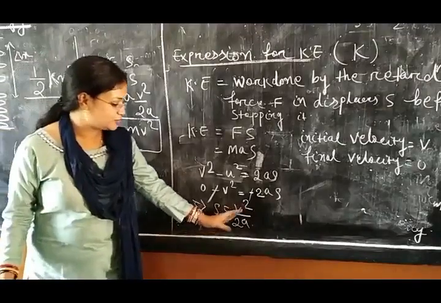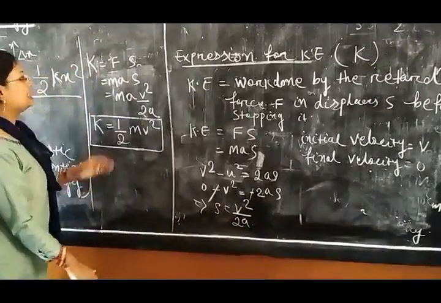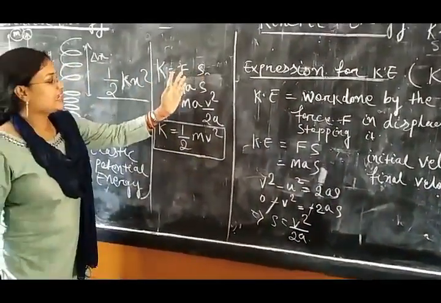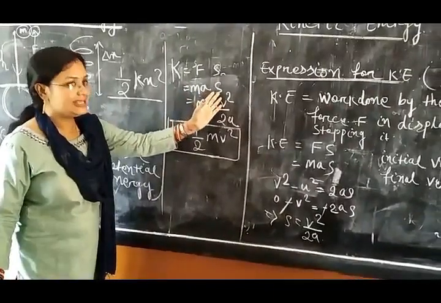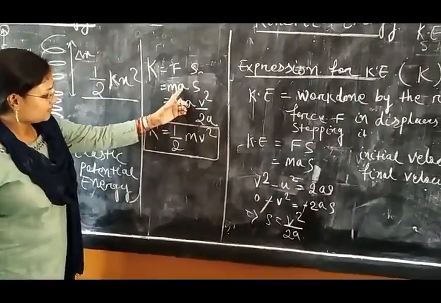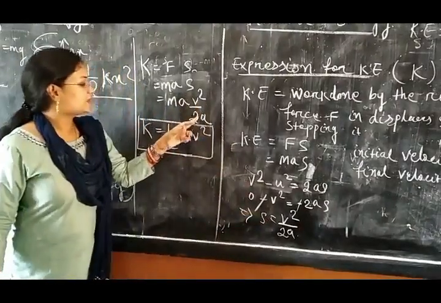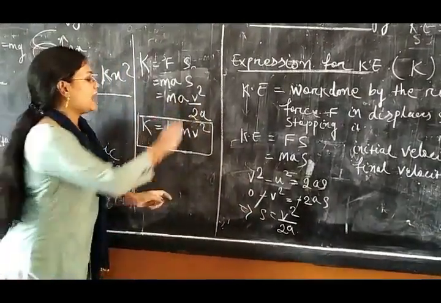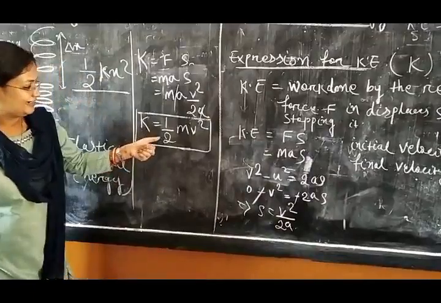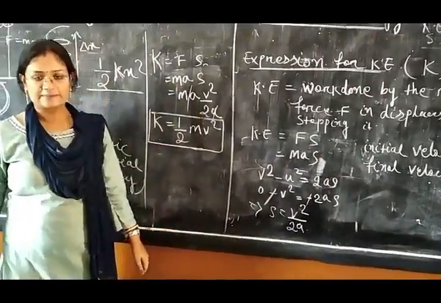So displacement equals V square by 2a. Then kinetic energy equals Fs, where F equals ma, and in place of S we write V square by 2a. So a and a cancel, and kinetic energy equals half mv square.